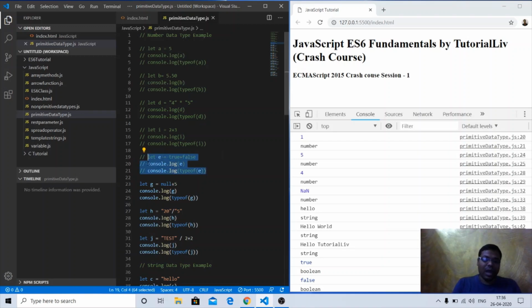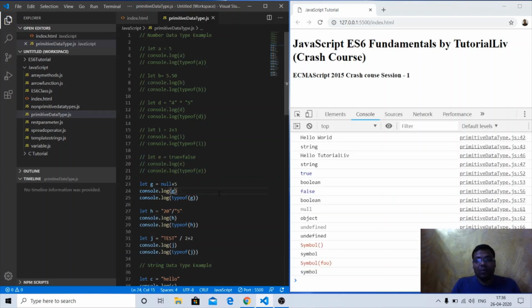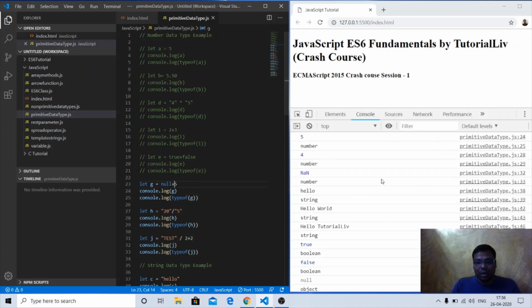Moving forward, we have one primitive type, null. If I add something to null, it will return the same value, meaning let g equal to null plus 5 gives 5. And console.log g, it is 5. And what is the type of g? It will be again a number type.